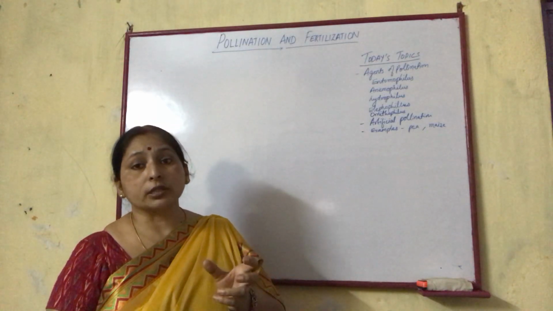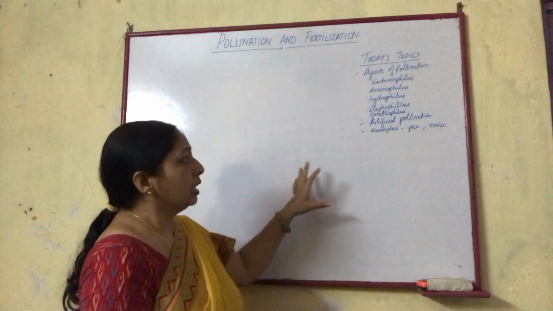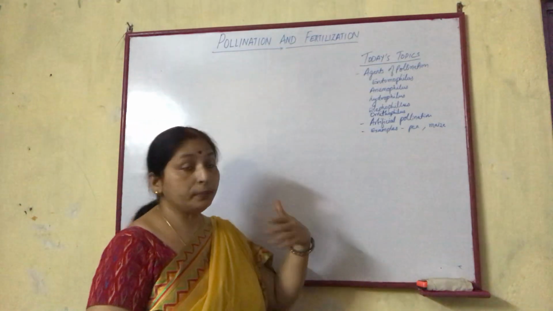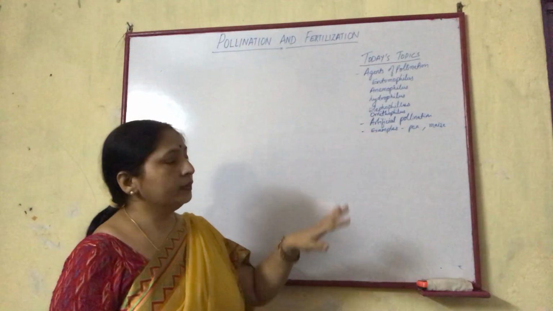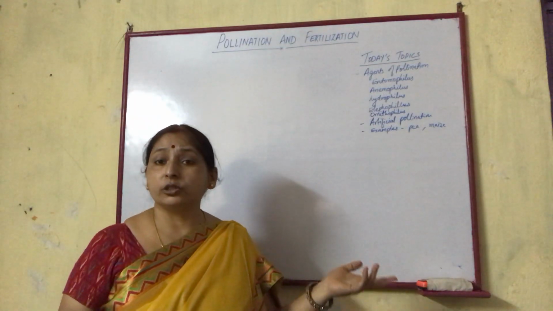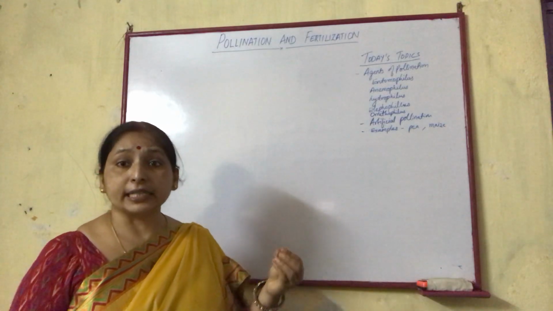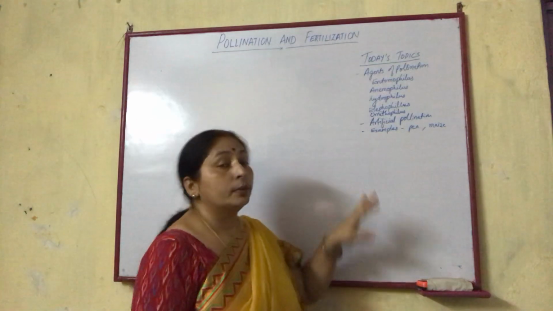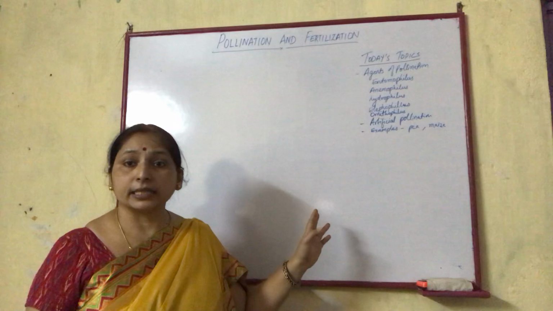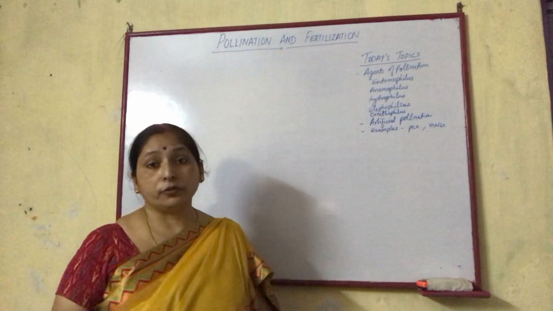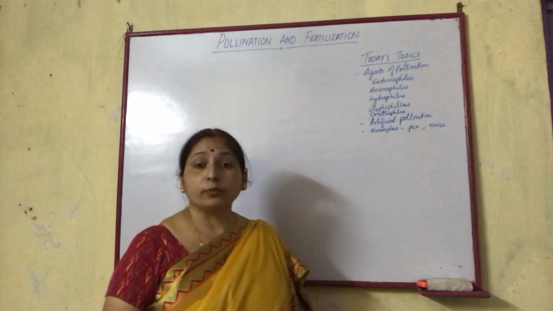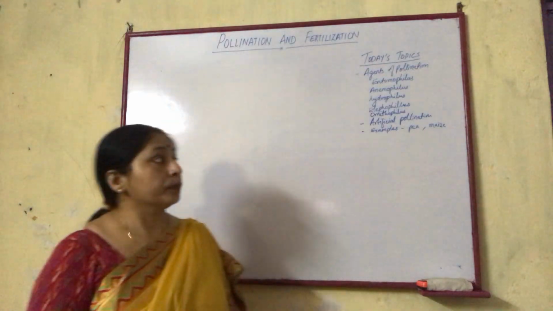So this is an artificial process, or a mechanical way. It is artificial pollination. After that we'll study plants as examples for pollination, the pea and maize plant. So let's start with the first topic of today, which is the agents of pollination, entomophily.